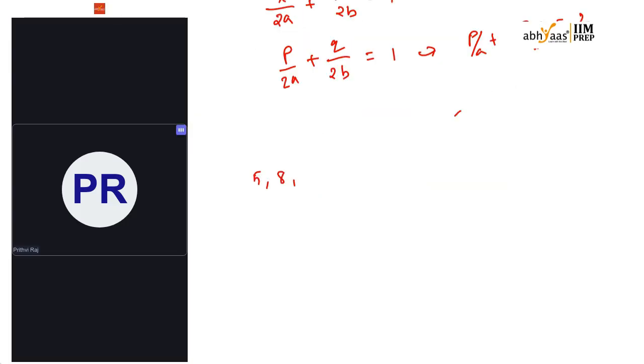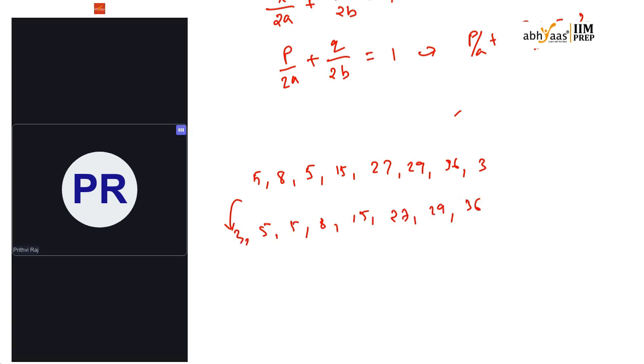So the first series, when x = 1 is taken: 5, 8, 5, 15, 27, 29, 36, and 3. When we sort that out: 3, 5, 5, 8, 15, 27, 29, 36.